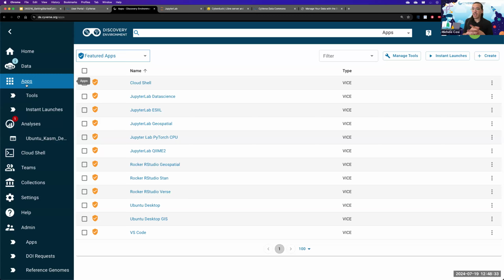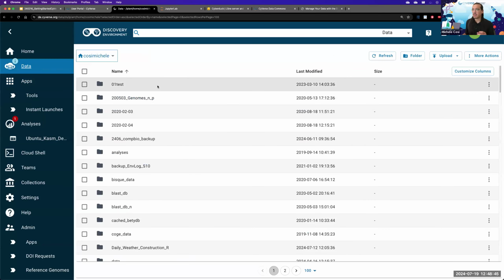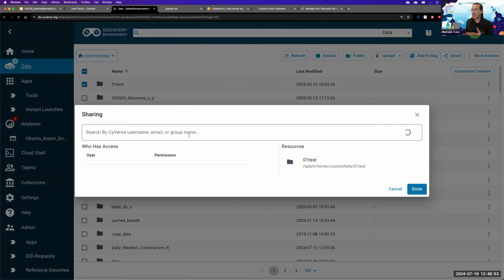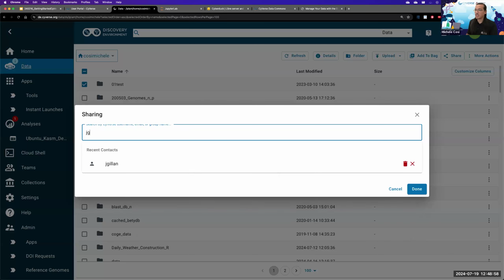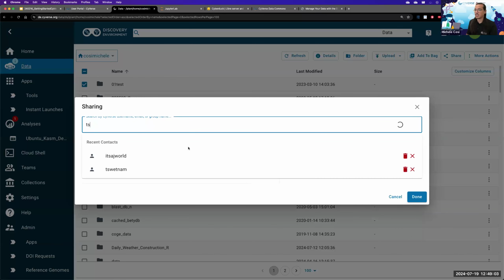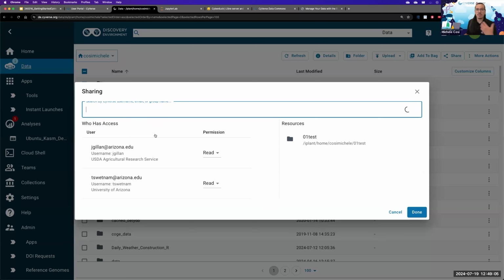However, I wanted to show you a more powerful way to share data and applications. Because, for example, going back to data, if I want to share this test folder with my collaborators, I will have to select it, click on Share, and let's say that I want to share with two people, Jay Gillen and T. Sweatnam.